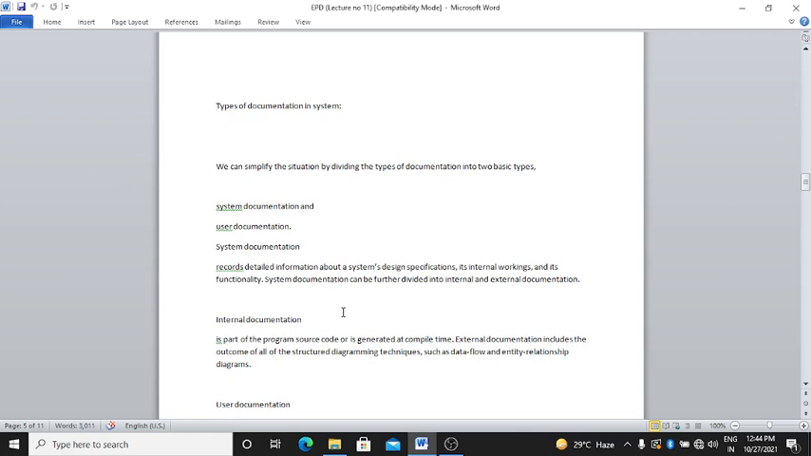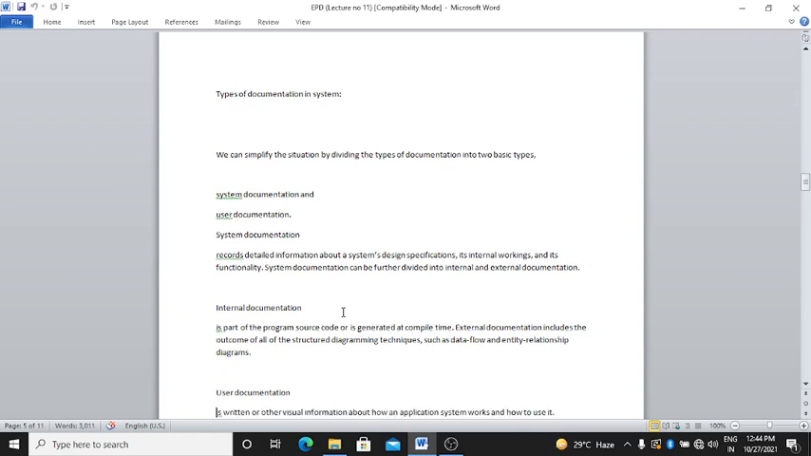In internal documentation, the source code, or code generated at compile time, is stored, and in external documentation there are the outcomes of all the structured diagramming techniques, such as data flow or entity relationship diagrams.